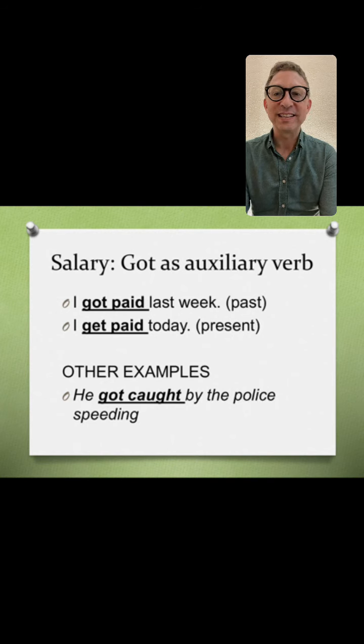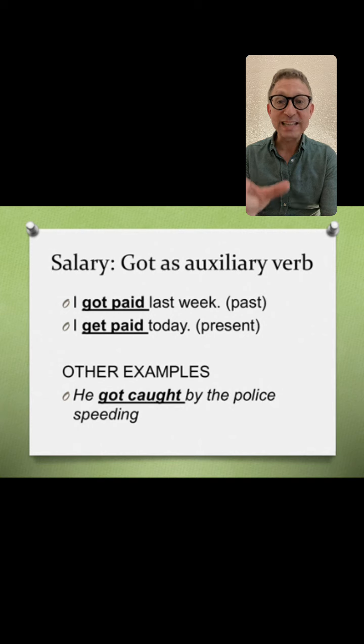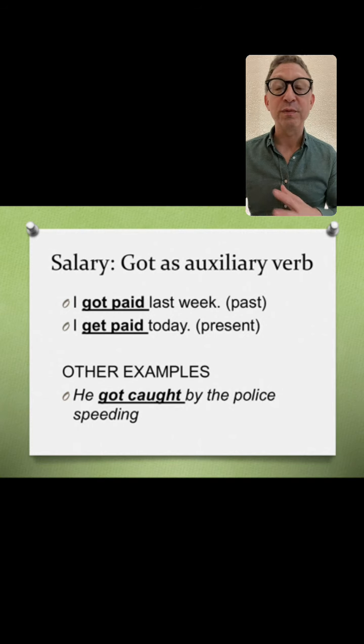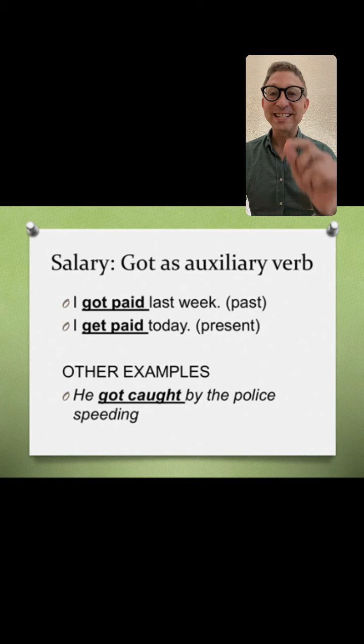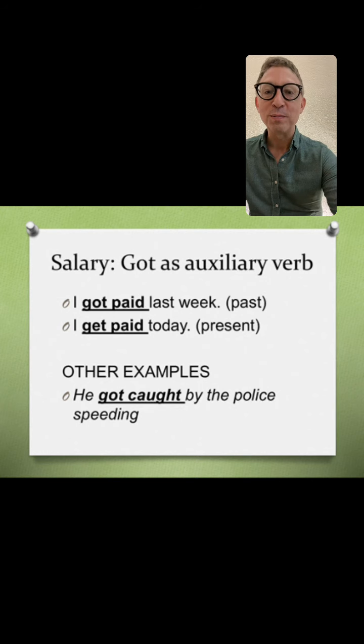I got paid. And then another example is "He got caught by the police speeding," or "He got caught speeding by the police." Here we have a passive example, not with the form of to be, but with the verb get, or in this case, got. He was caught, he got caught. I was paid, I got paid. Got is very common, almost more common than was in these examples. So these are ones you want to remember.